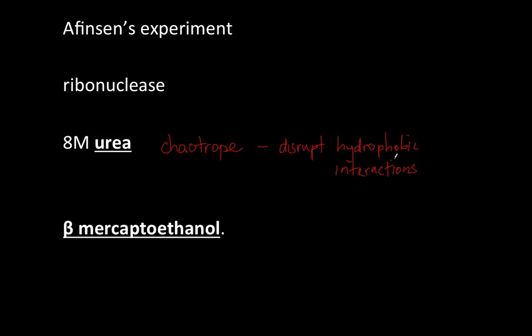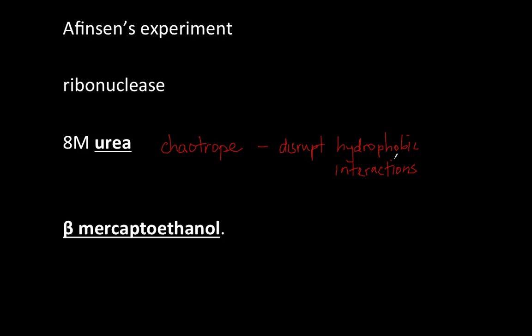That is extremely important because we know that there are a few forces that keep the tertiary structure of a protein together, but the most important one is the hydrophobic interactions. Once you disrupt the hydrophobic interactions, you're going to be disrupting the tertiary structure of the protein, and we'll talk a little bit more about that later on.